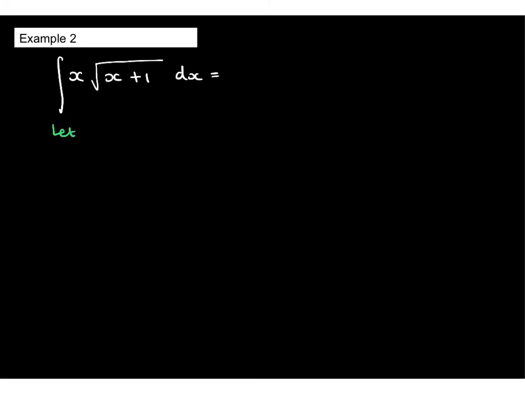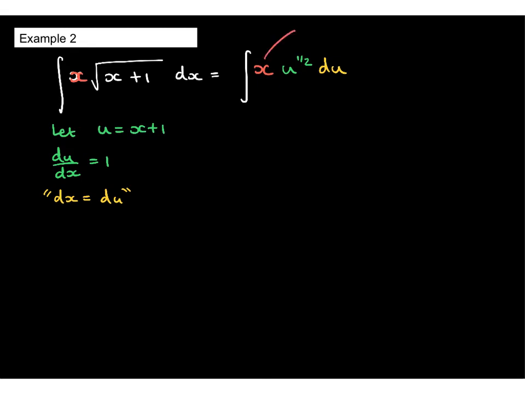So I'm going to say let u equal x plus 1, and notice again when we differentiate that, all we're going to get here is this. Nothing that contains an x. So this x here in the question is simply not going to cancel. So let's write out the integral. We've got x, and then I've got u to the power of a half, and then the whole thing is being integrated with respect to u.